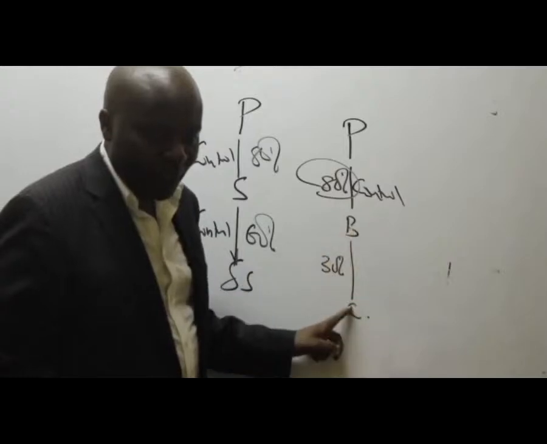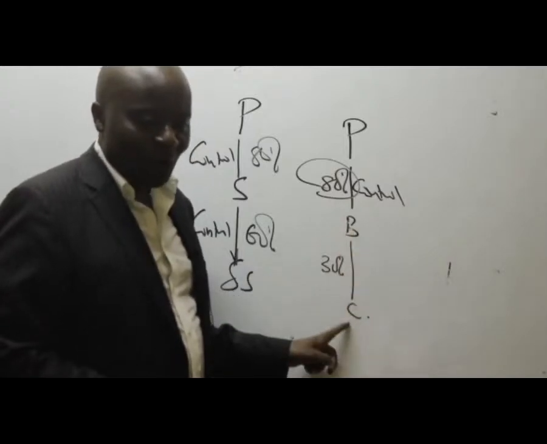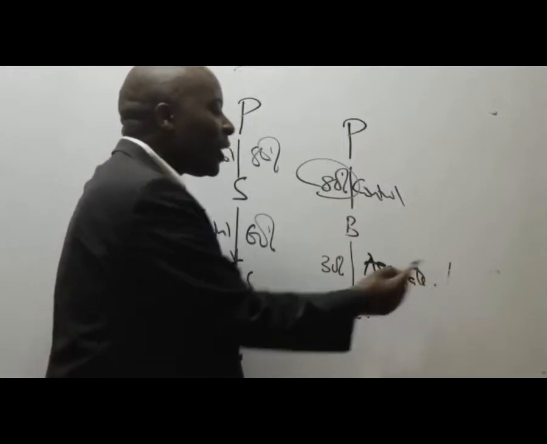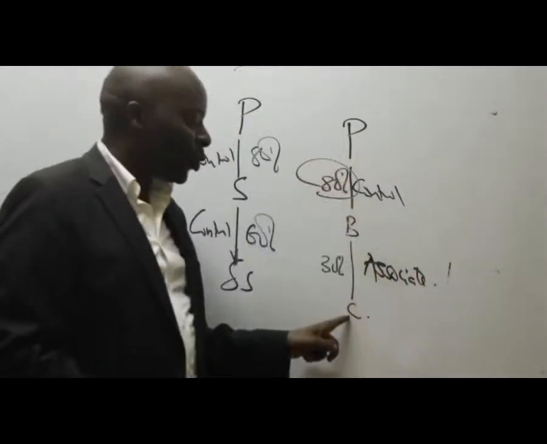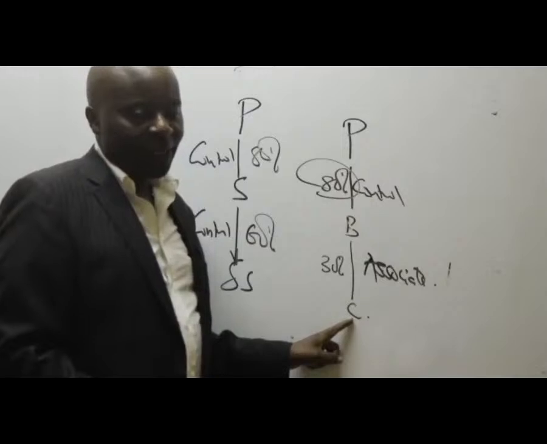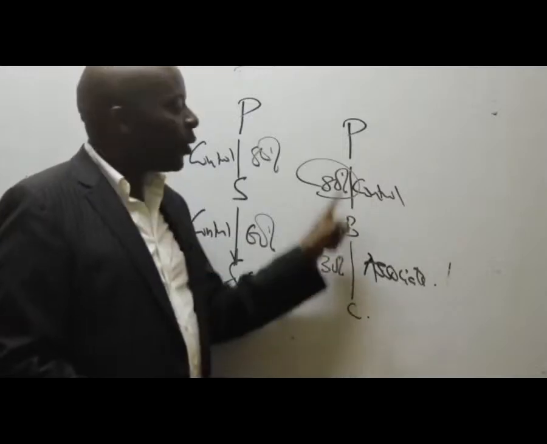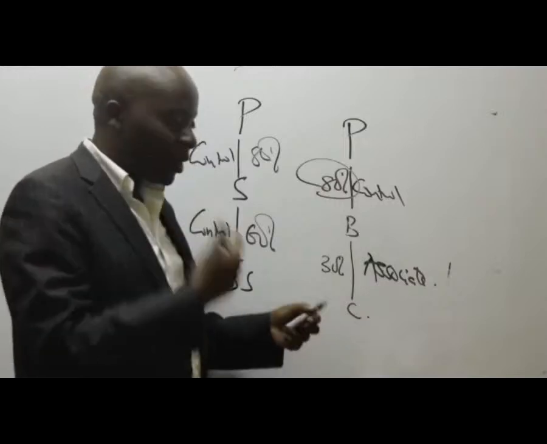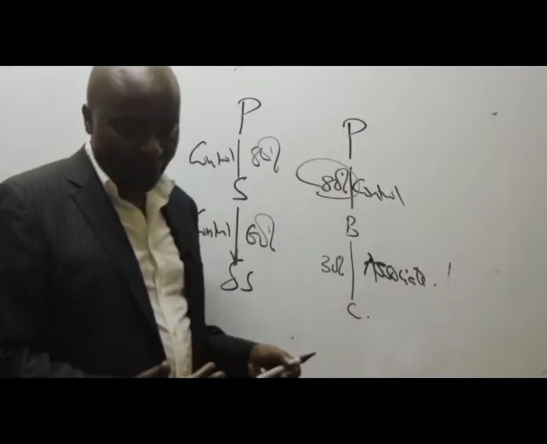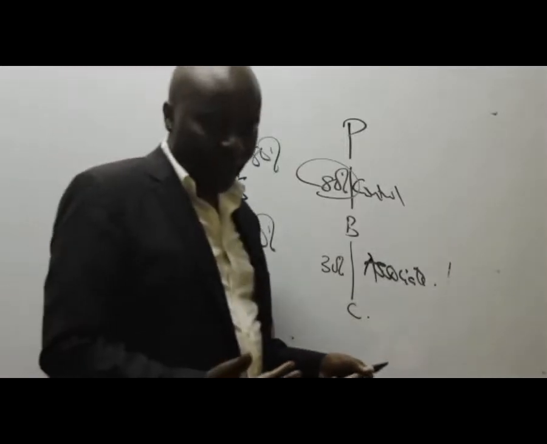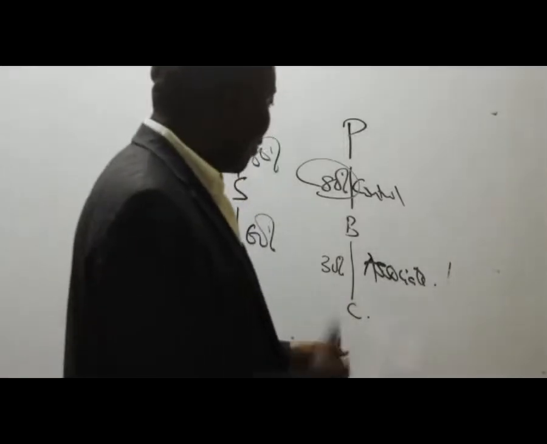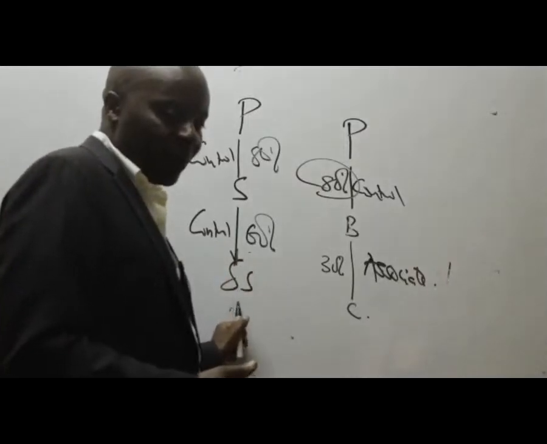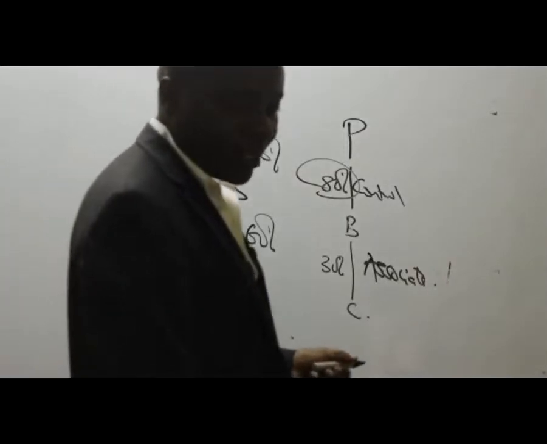How about this one? Is there control? No control. So this becomes an associate. There is no way you'll tell me straight away that P has control over C, because C is an associate. Now in the computations, somebody has asked, we shall be using that 48%.